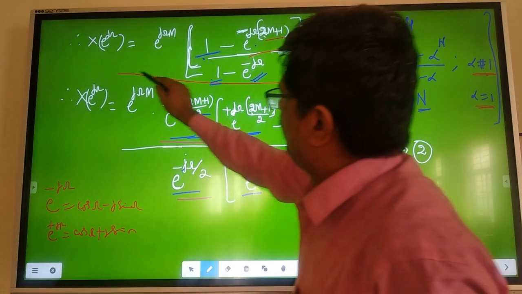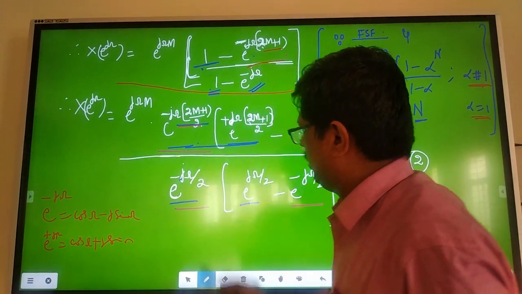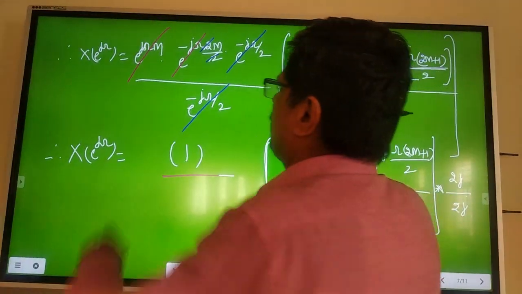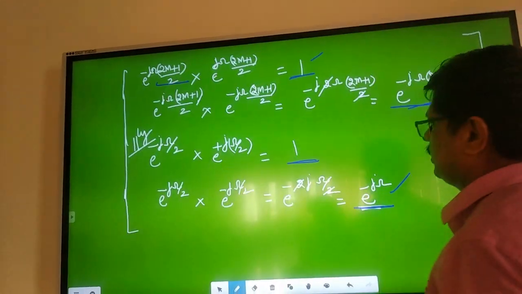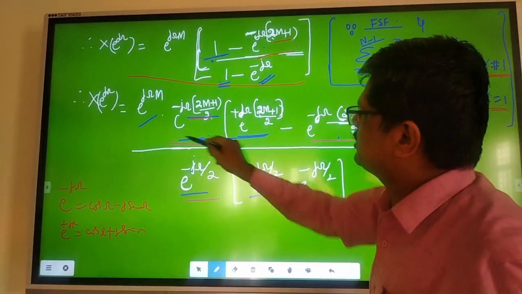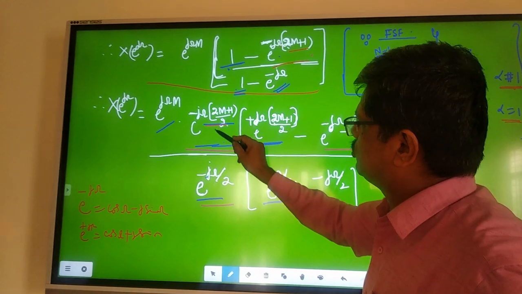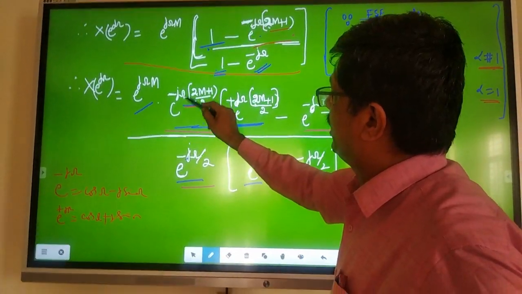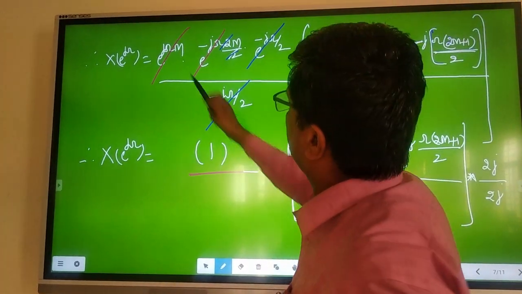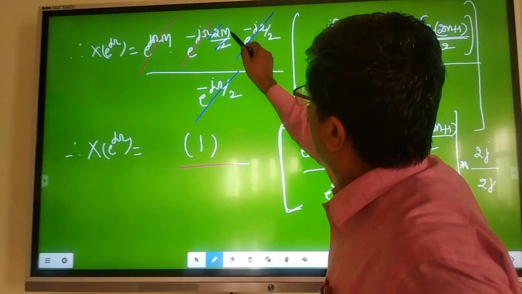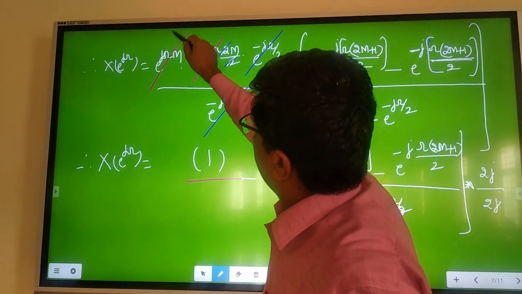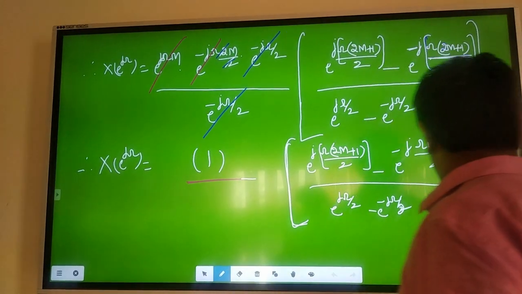Now in Cayley's equation number 2, simplify this fully and you will get 1, as I have shown here. Now see, e power j omega m, expand this first term, e power j omega m, and expand this, e power minus j omega 2m by 2. The 2 gets cancelled, e power minus j omega m. That's what I am writing. e power minus j omega 2m by 2, the 2 gets cancelled, you will get e power minus j omega m. e power minus j omega m and e power plus j omega m get cancelled.